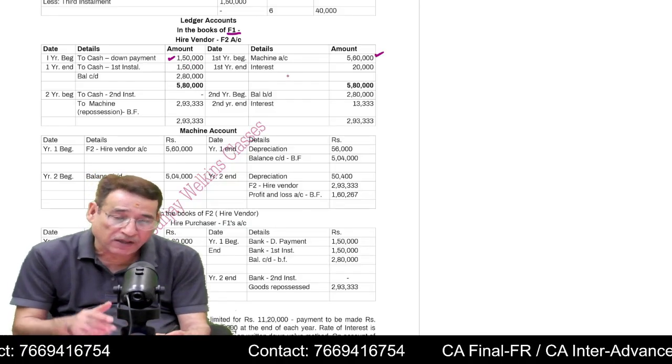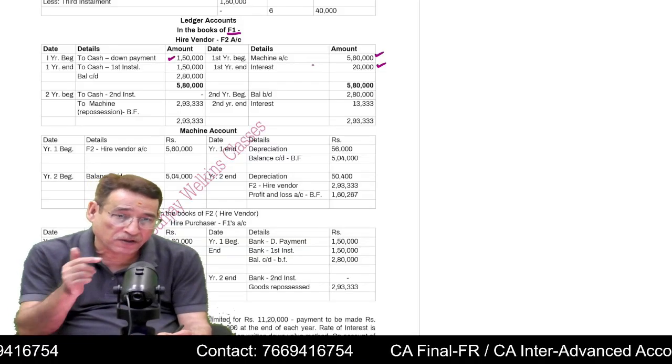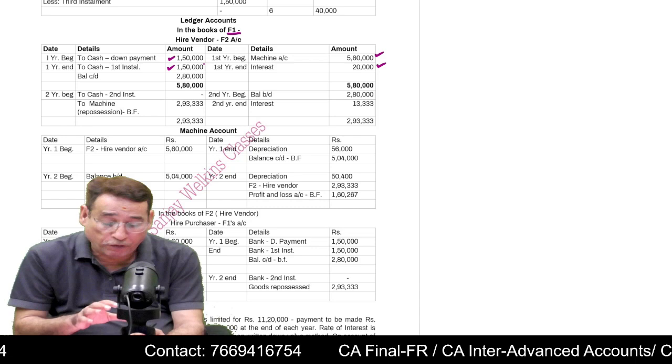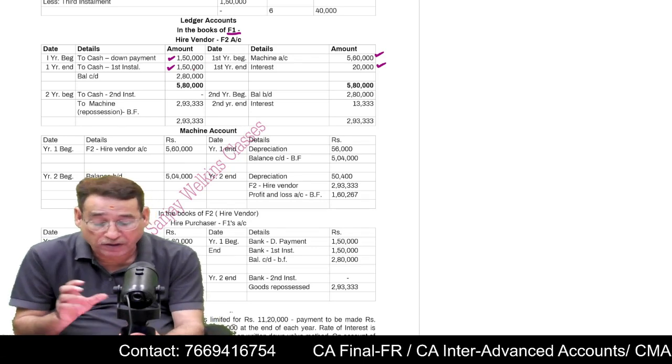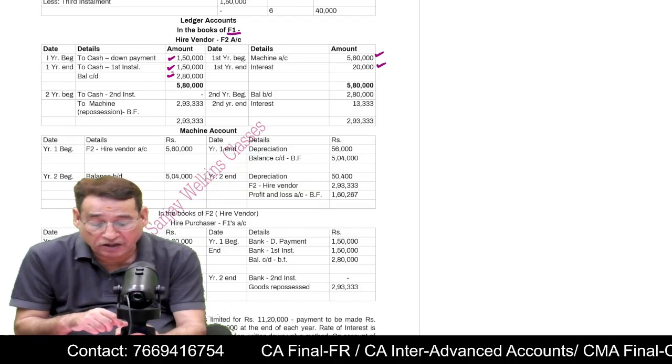When you reach the end of the year, you will write the interest. The entry will be interest account debit to hire vendor account, 20,000. Now you are going to make a payment. Whenever we write in the ledger accounts, we always write the gross installment. The gross installment is 1,50,000. Now I will get the balance.